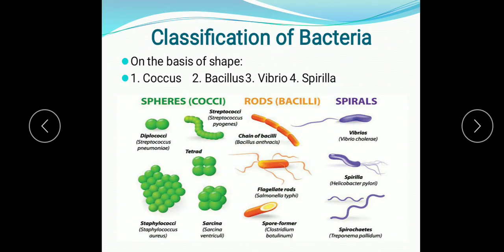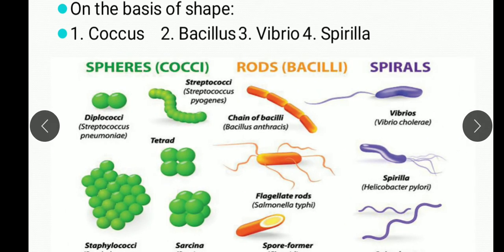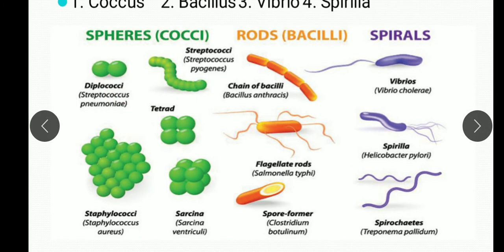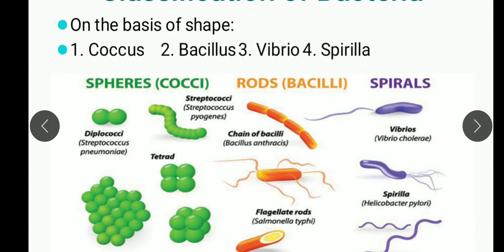Now we'll classify the bacteria. Bacteria are classified first on the basis of shape. There are 4 types of bacteria on the basis of shape. Coccus, also known as cocci. The singular word is coccus. They are spherical. You can see these are the spherical bacteria. Some species are there, like diplococci, tetrad, sarcina, and staphylococci. So these all are spheres.